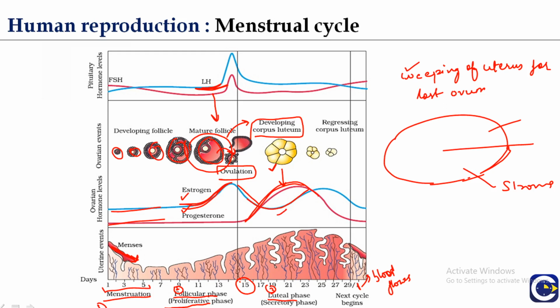Now this progesterone and estrogen, they continue the hypertrophy of the endometrium lining in the uterus and fallopian tube and maintain it throughout the period of pregnancy. So this is how all the hormones together work during this menstrual flow or menstrual cycle.